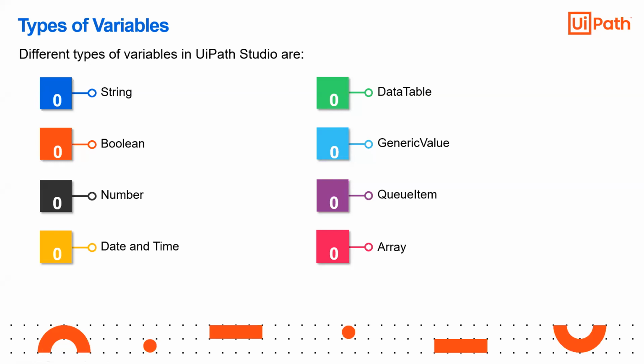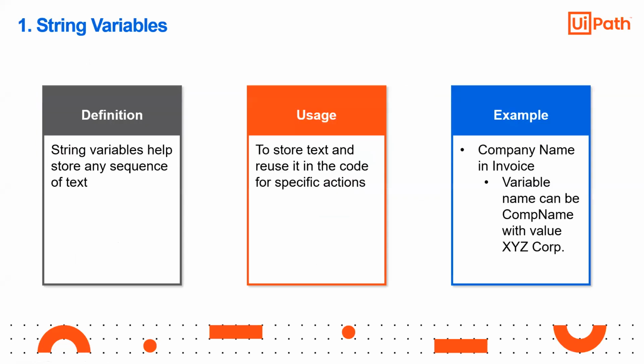So what is that data table, generic value? We're discussing it. I'm not skipping those things. Wait, we'll discuss every one in detail. So, string variable. A string variable is used to store any kind of text sequence. Suppose I want to store my name, Asvikar. It has to be stored in a string rather than an integer, because it is not a number, it is text. So it is used to store text, and we can reuse it in specific actions.